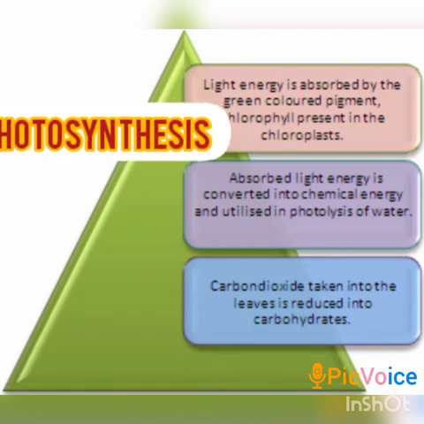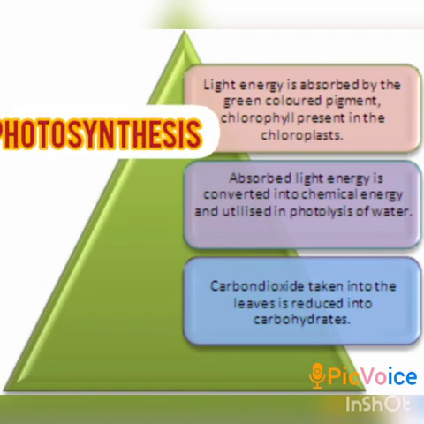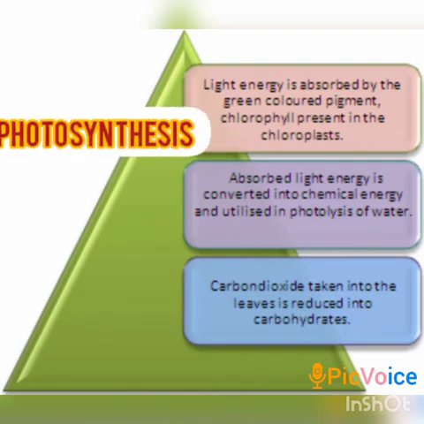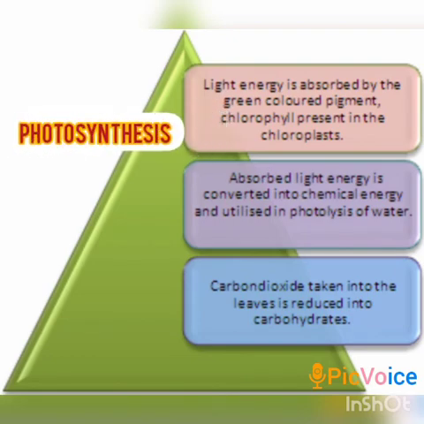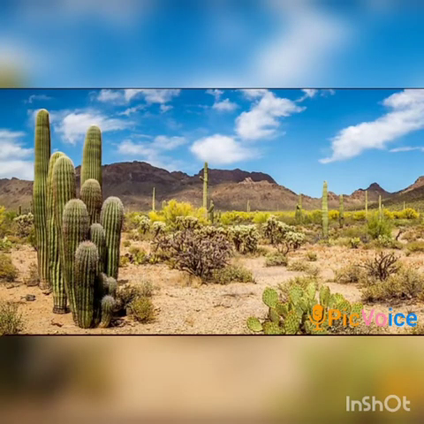So there are 3 steps in photosynthesis: absorption of light energy by chlorophyll, conversion of light energy into chemical energy and splitting of water molecules. Then in the third step, reduction of carbon dioxide to carbohydrates takes place. But these steps need not take place one after the other immediately. For example, desert plants take up carbon dioxide at night and prepare an intermediate compound. And this intermediate compound is acted upon by the energy absorbed by the chlorophyll during the day.